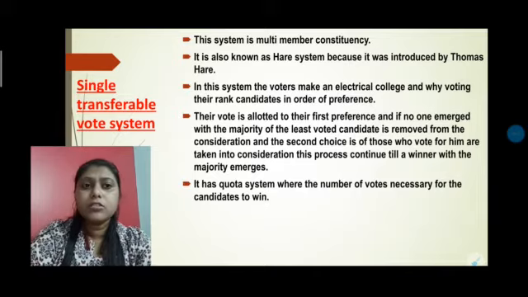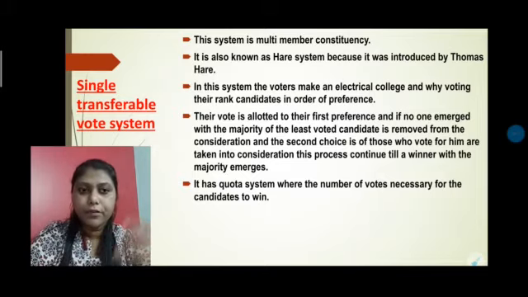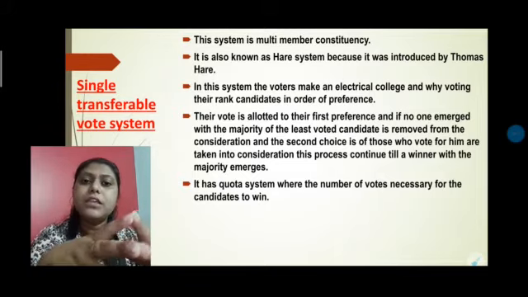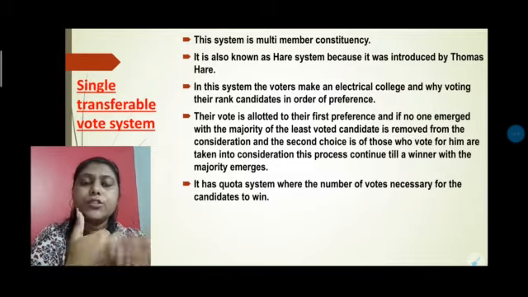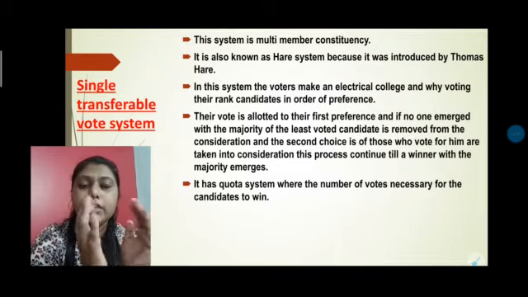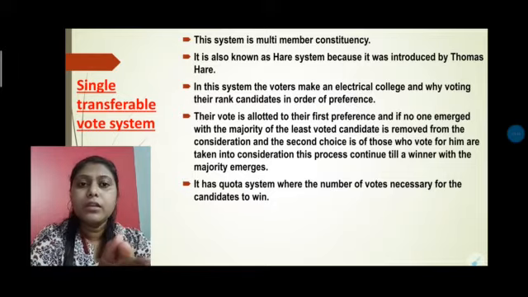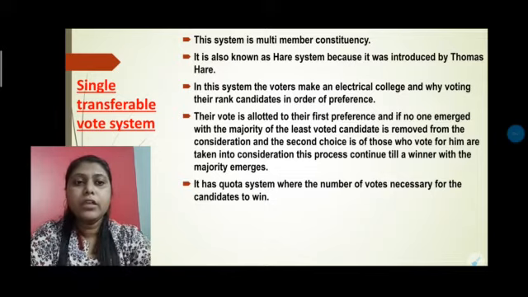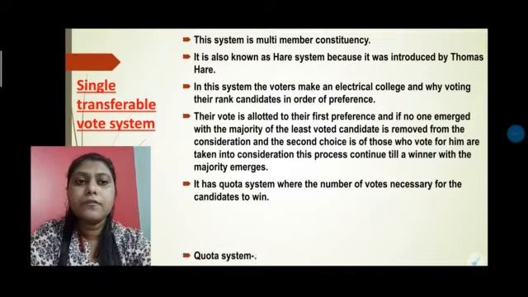It also has a quota system, the number of votes necessary for a candidate. The definition may be confusing, and everyone can be confused by this system. So for that reason, they created a method, a formula, on the basis of which they calculate all the election votes and finally get their winner. Now let's see what formula we need. This is known as the quota system.